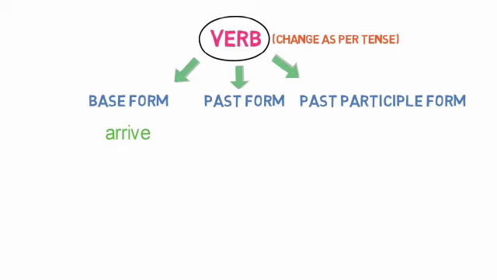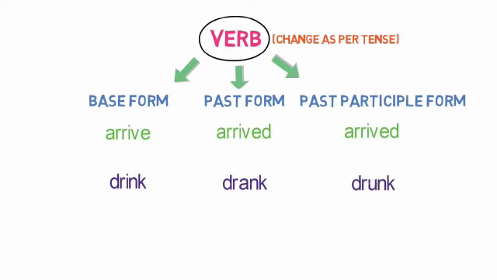Verb arrive in present tense becomes arrived in past tense and arrived in past participle form. Now let's look into one more example. Verb drink in present form becomes drank in past form and drunk in past participle form.